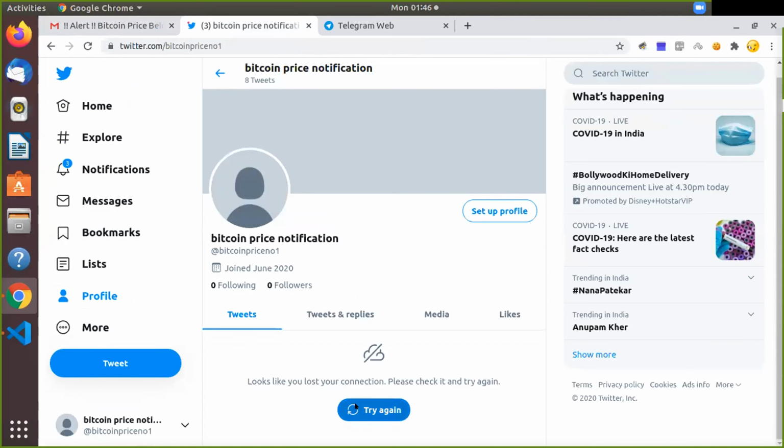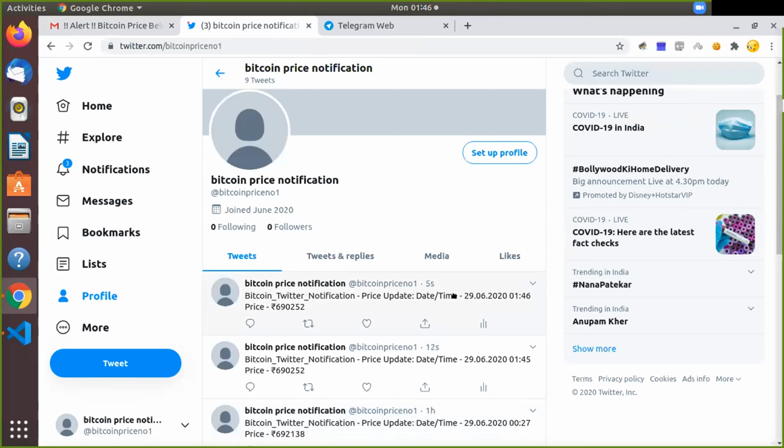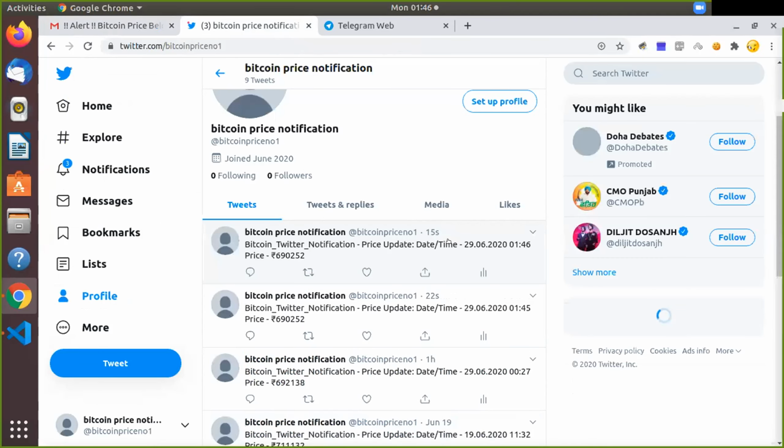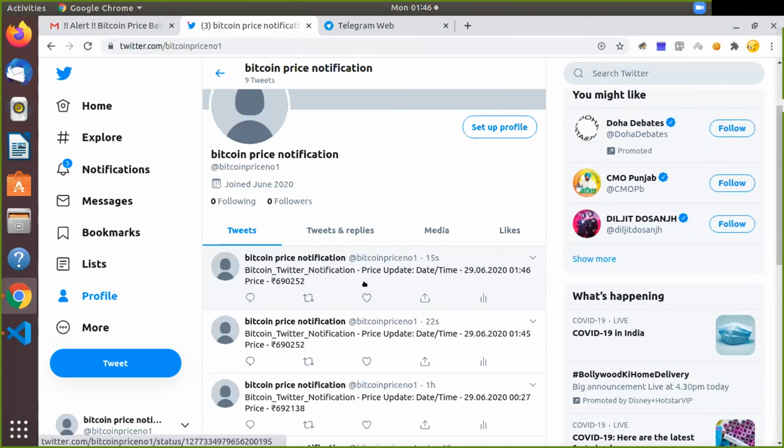As you can see, 5 seconds ago I got the notification. If I refresh it again, you will see that it gets another notification. Yes, as you can see, I got 2 notifications now.